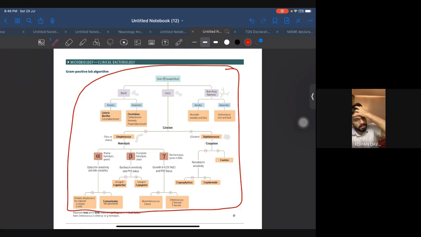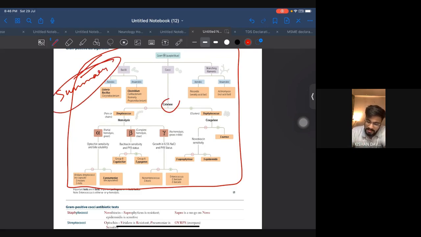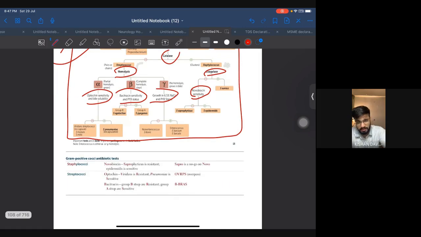So make sure you know all of them, and in order to know that, this is the best summary I have ever seen in any book. This is the best. Catalase-related is given, gram positive is given, then you will have different types of hemolysis, then you will have optochin, bile, you will have bacitracin, you will have the 6.5% NaCl test, you will be having the novobiocin test, you will be having coagulase positive or negative. Everything is given over here. So gram positives, let's just start.